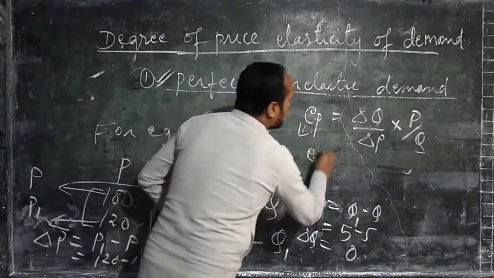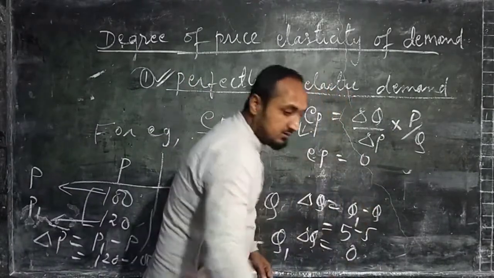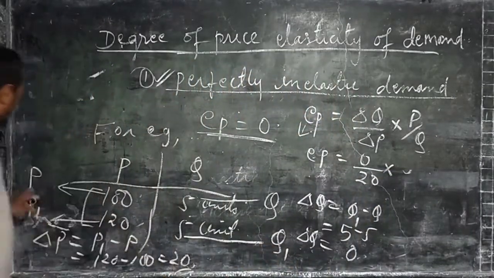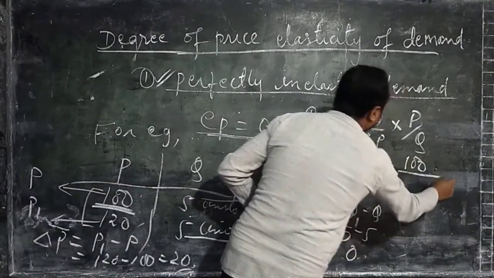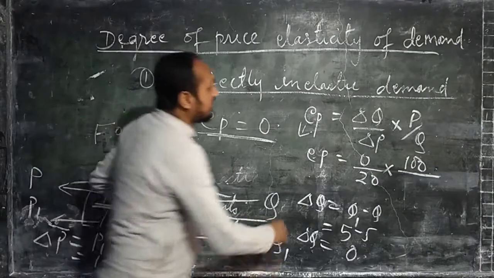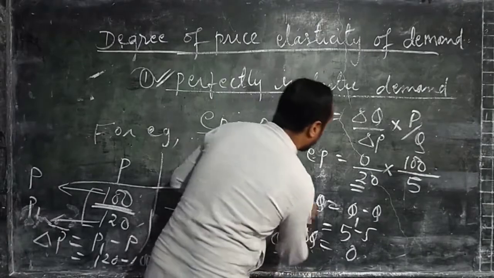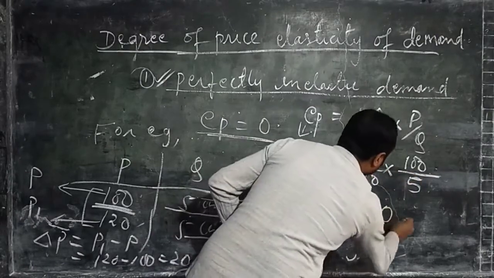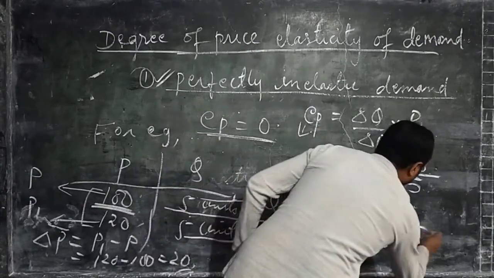EP equals del Q, which is 0, divided by del P, which is 20, into the initial price 100, divided by the initial quantity Q, which is 5. So 0 into 100 gives 0, divided by 20 into 5, which is 100. 0 divided by any number equals 0.